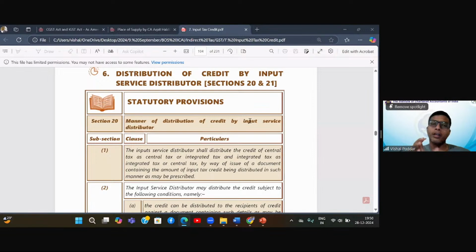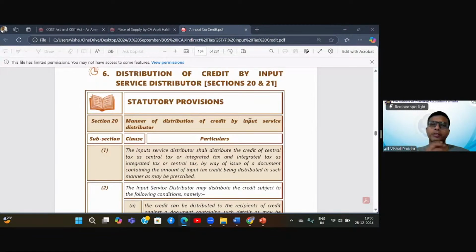I've added a word input service credit distributor, because basically what this head office is doing by becoming ISD, ISD is the short form of input service distributor. We call it ISD in short. So what is the purpose of this Mumbai office? Whatever input services it is receiving, it is getting the credit of service tax charged by the suppliers, which is called Cenvat credit. This credit is lying idle with the Mumbai office.